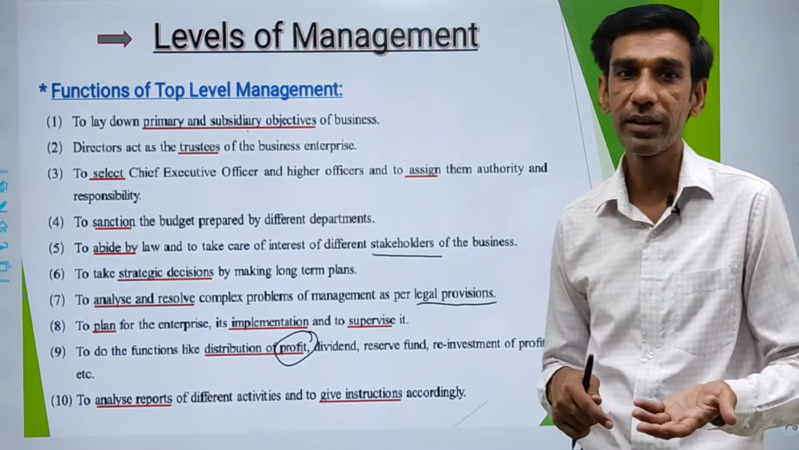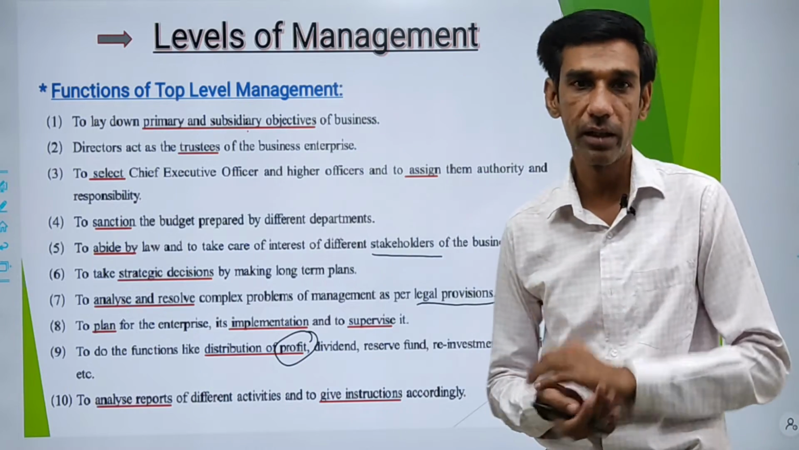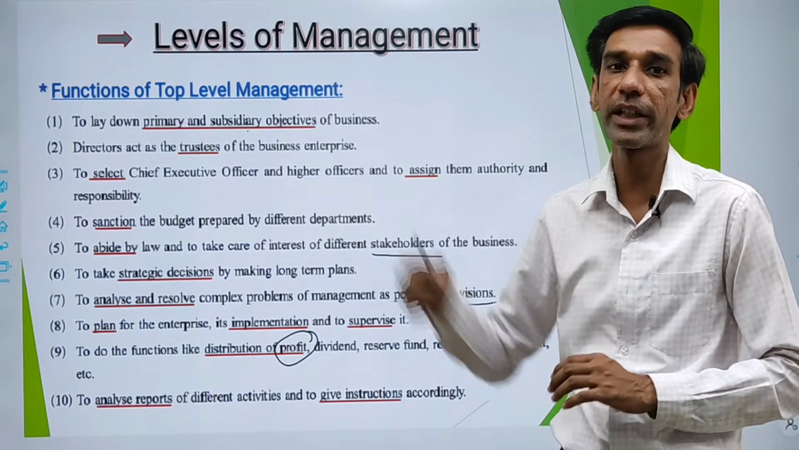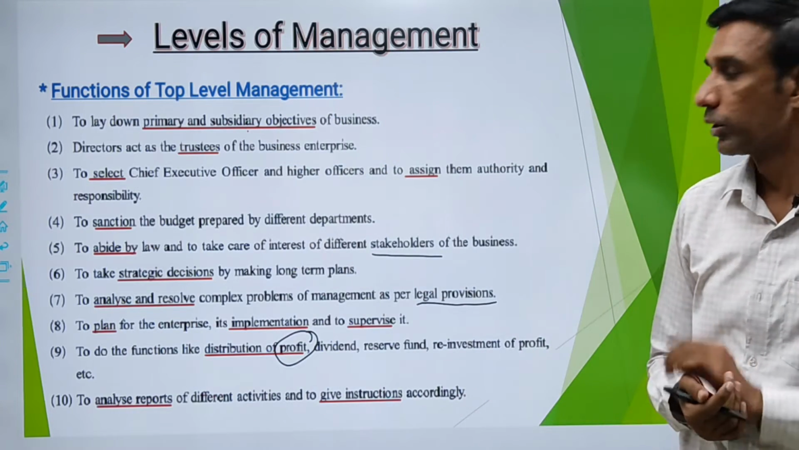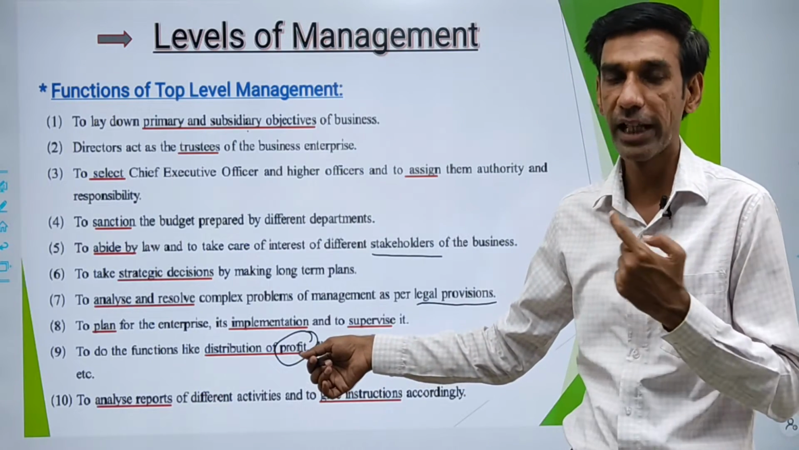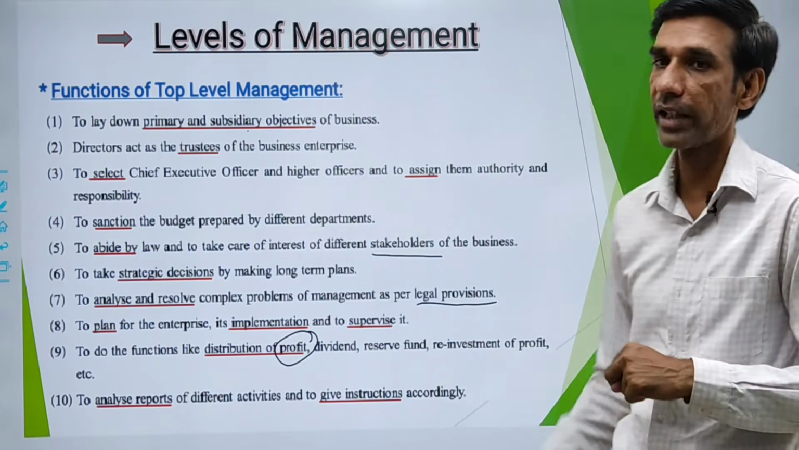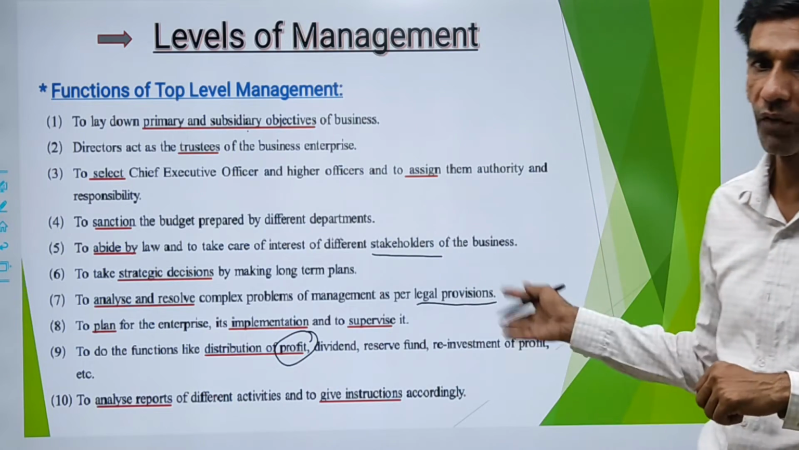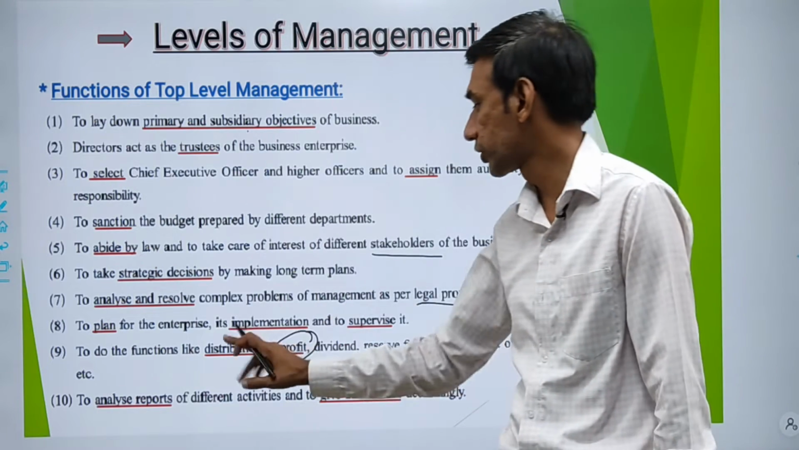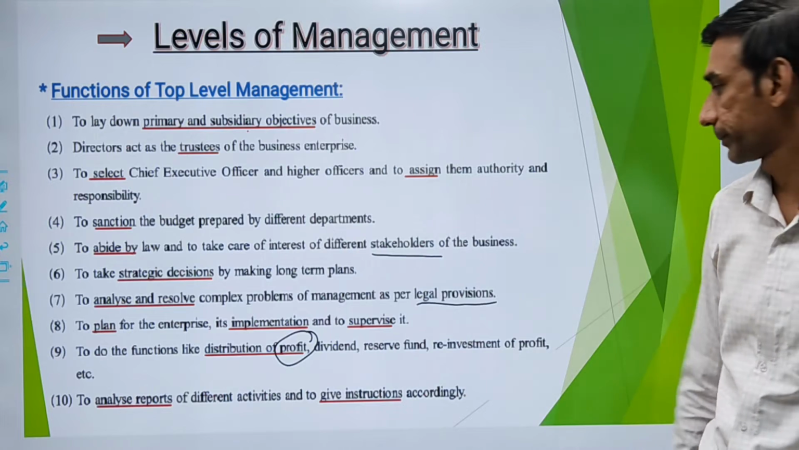Again, reinvestment of profit. Whenever there is a huge profit and you need to reinvest that again in the business, that decision of the distribution of profit has to be taken by the top level manager. So the top level manager decides about the profit, whether it has to be distributed, whether it has to be paid as a dividend, whether it has to be created as a reserve fund, or whether it has to be reinvested in the business. So all decisions regarding profit are to be taken by the top level manager.